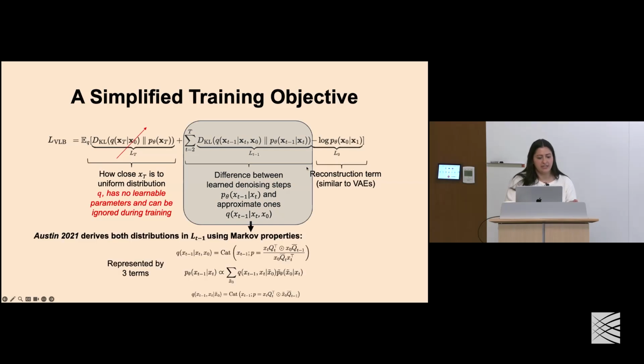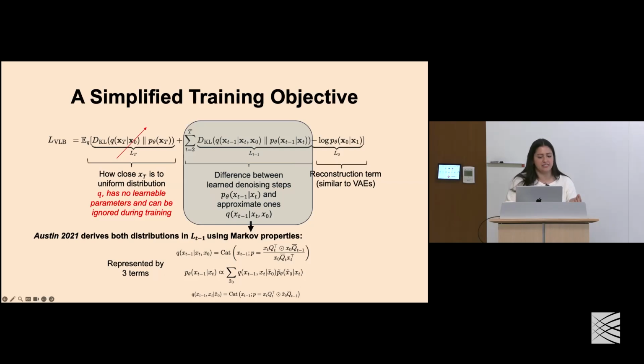And this was done in a paper in 2021 by Jacob Austin, where they derived the terms in this KL divergence, which is a comparison of two distributions, using these various Markov properties that depend on the input sequence and the Markov transition matrix, which in this case is represented as big Q, but I was calling M earlier.